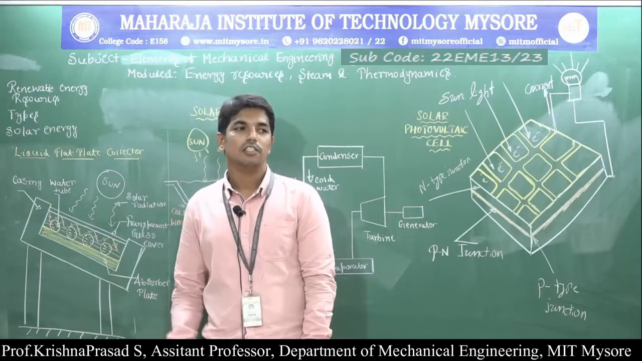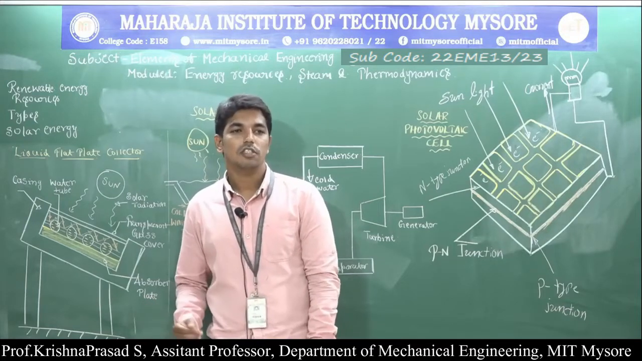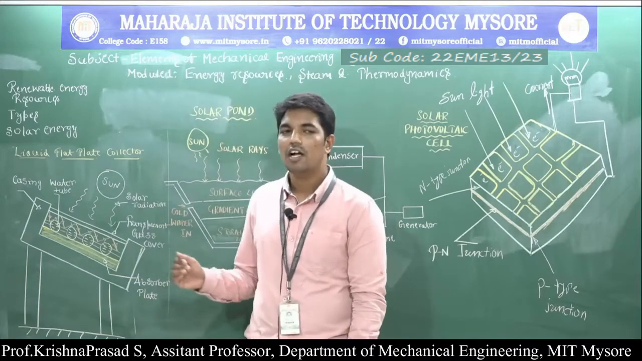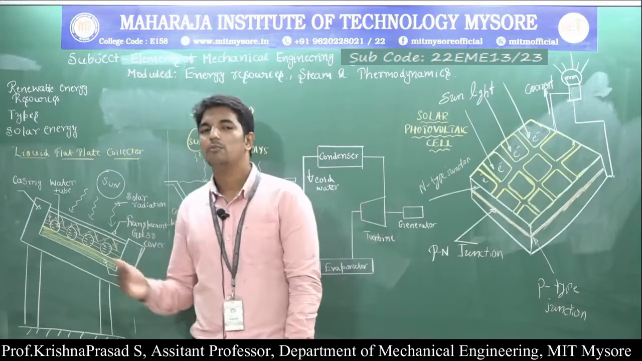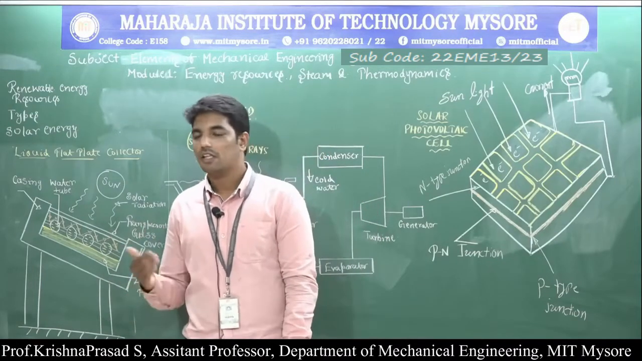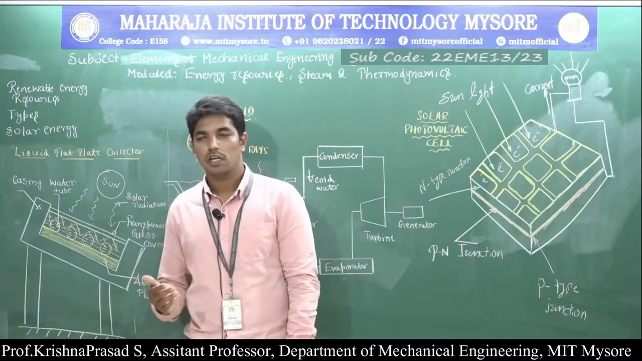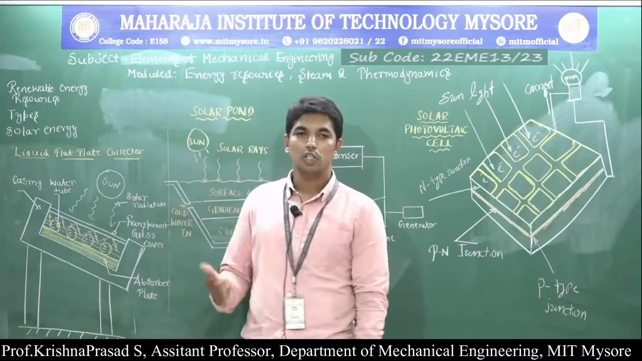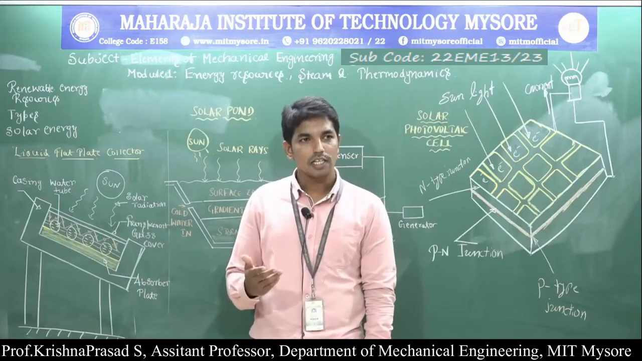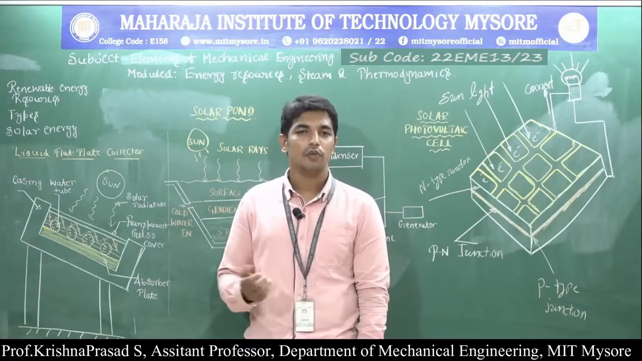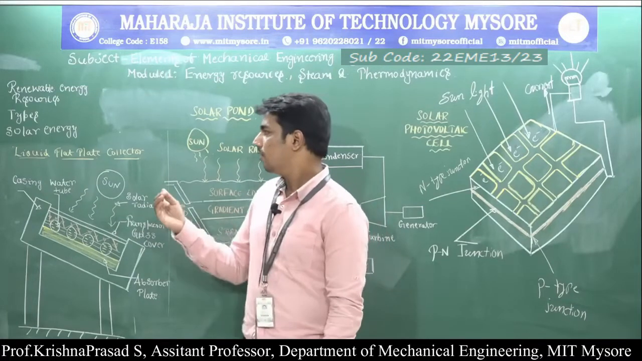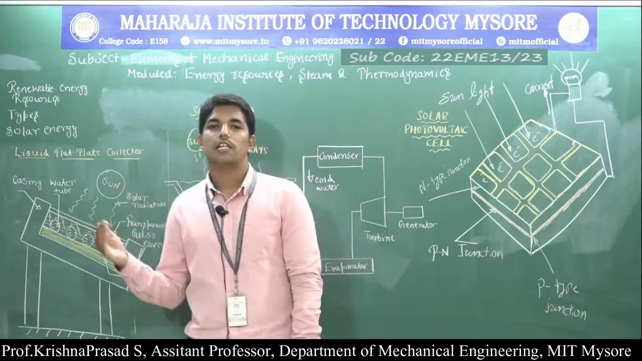Renewable energy resources means energy resources which are continuously produced in nature and are inexhaustible. And if a resource is exhausted but can be renewed within a short period of time, that is called a renewable energy resource. The types of renewable energy resources are solar energy, wind energy, tidal energy, hydro energy and nuclear power.